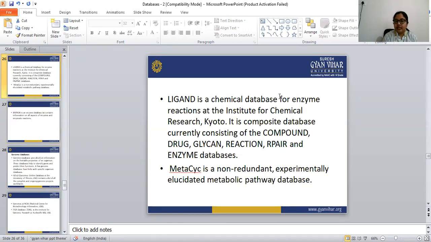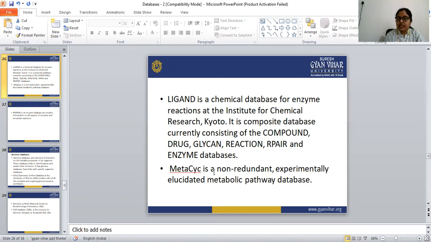Next is LIGAND. LIGAND is the chemical database for enzyme reactions at the Institute for Chemical Research, Kyoto. It is a composite database, currently consisting of compound, drug, glycan, reaction, repair, and enzyme databases.